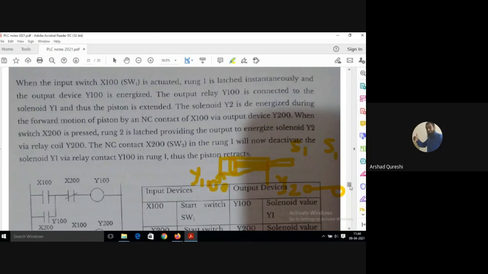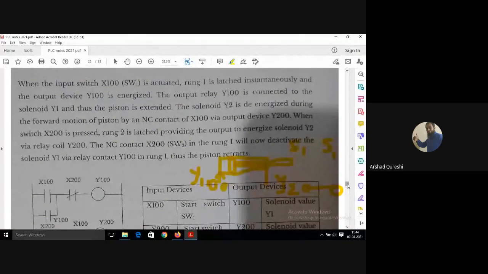When switch X200 is pressed, rung 2 is latched, providing the output to the solenoid Y2 via relay coil Y200. The normally closed contact X200 in rung 1 will now deactivate the solenoid Y1 via relay contact Y100.